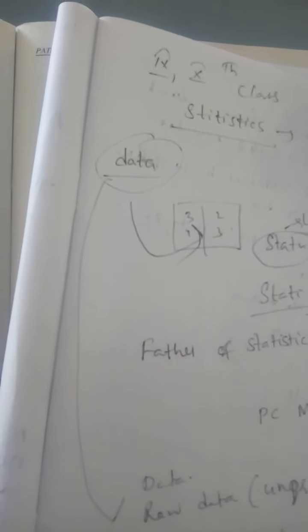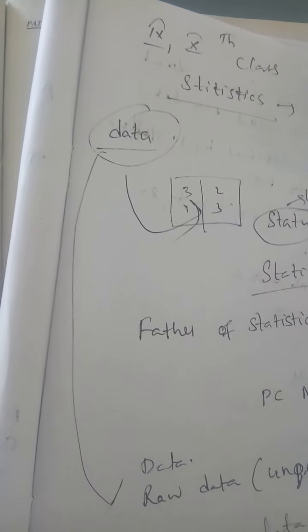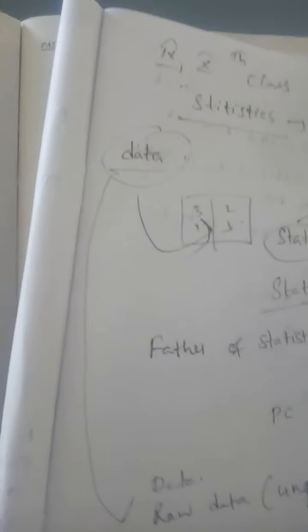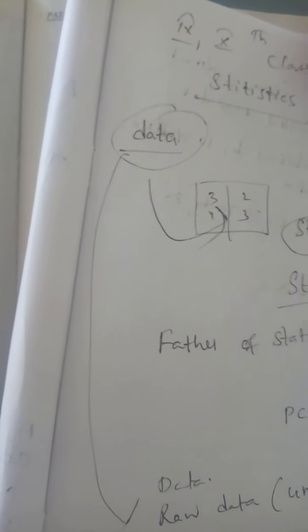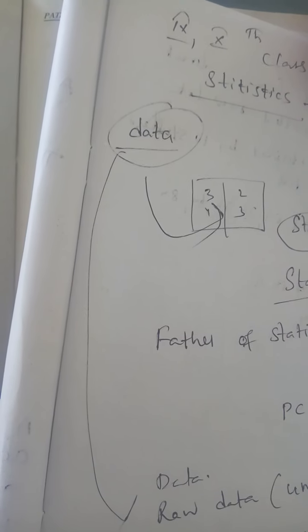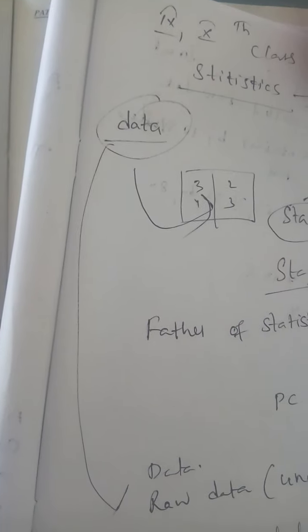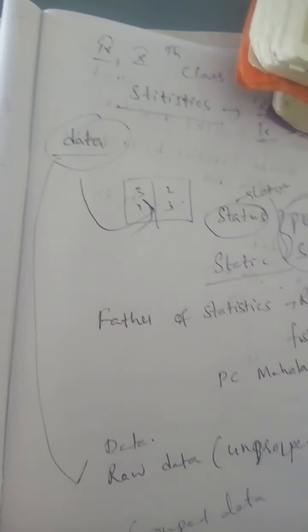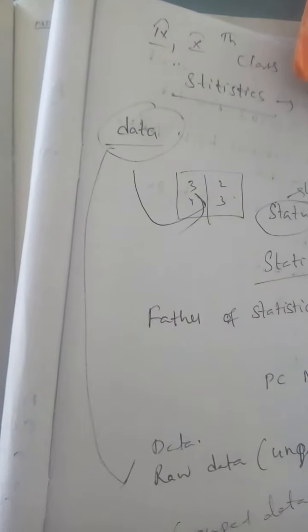First, what is data? Information in the form of numerical figures or a set of given facts is called data. New information, gathered information in the form of numerical figures or a set of given facts is called data.